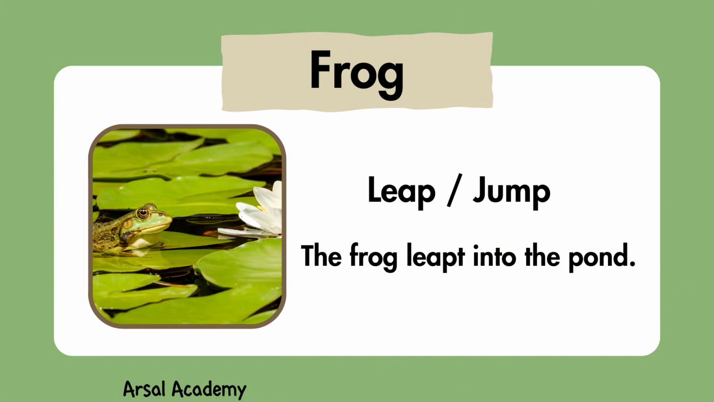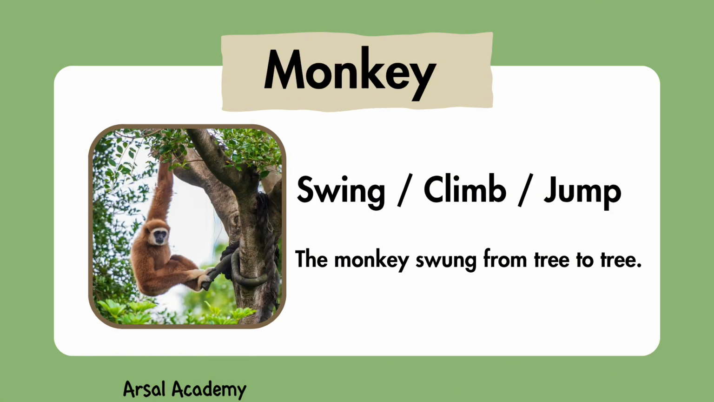This is a frog. A frog can leap and jump. The frog leapt into the pond. This is a monkey. A monkey can swing, climb, and jump. The monkey swung from tree to tree.